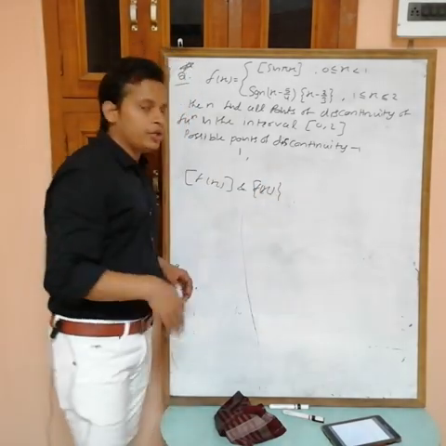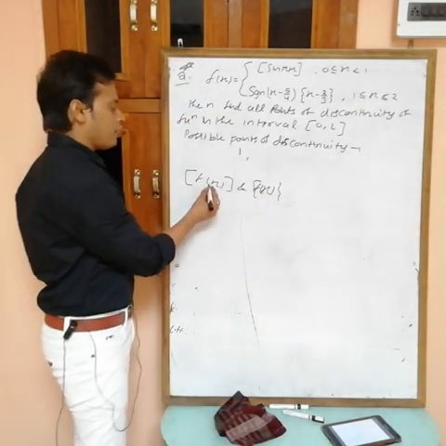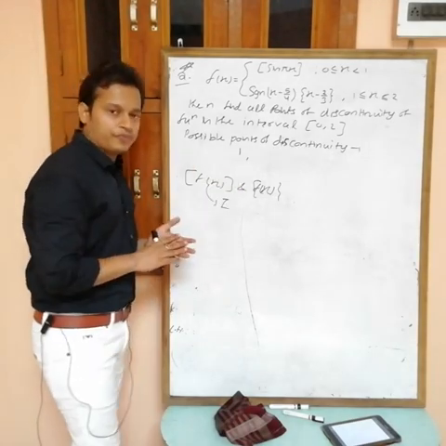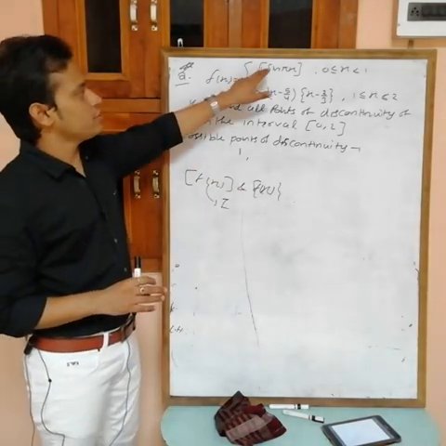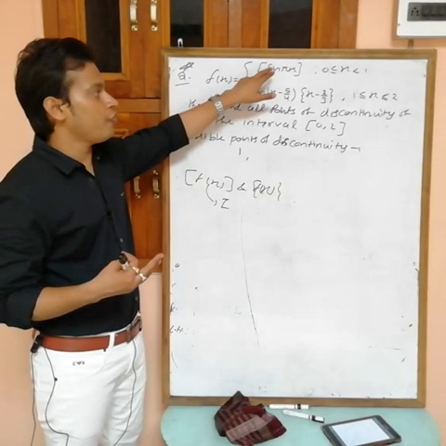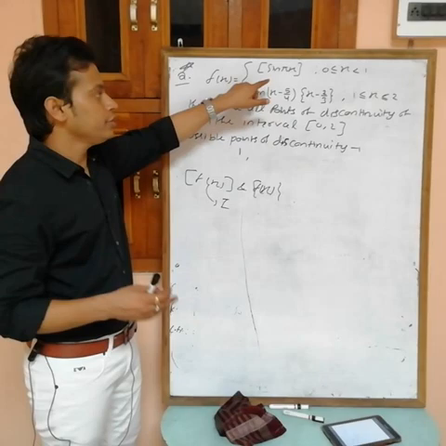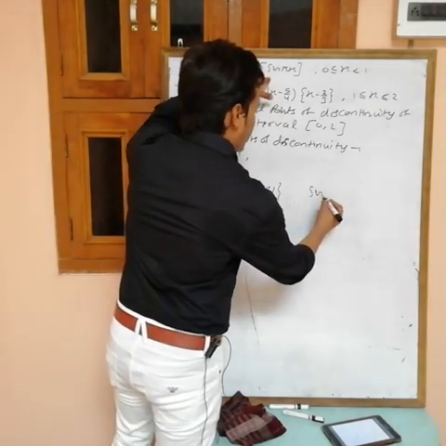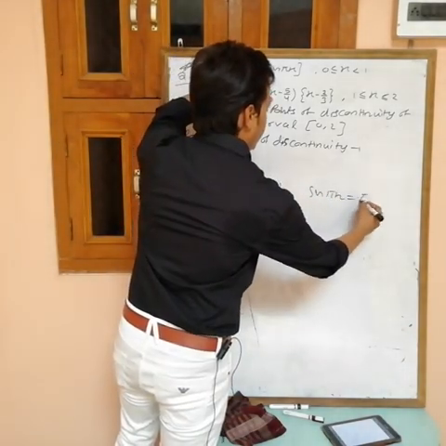You have to check the continuity at every point where f(x) becomes an integer. Okay, this is the greatest integer of x. So you have to check the continuity at the points where f(x) becomes an integer. Okay, it means sin(πx) becomes an integer.